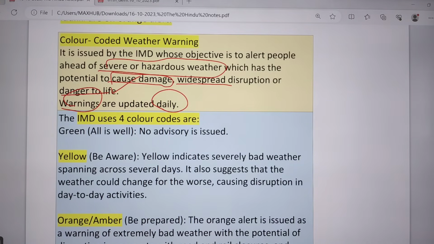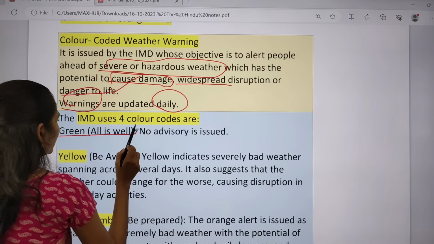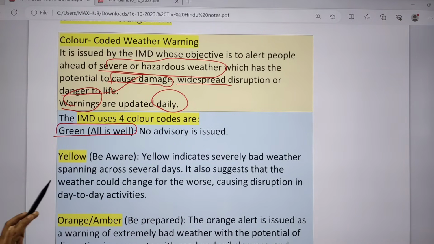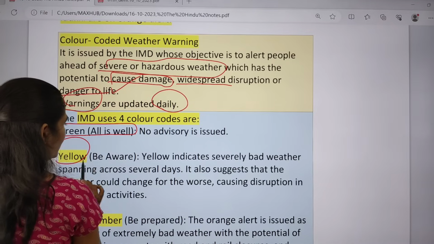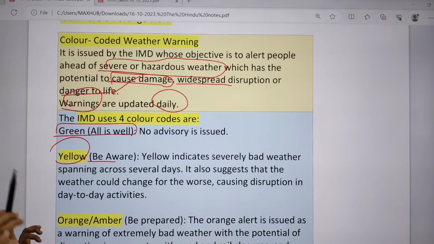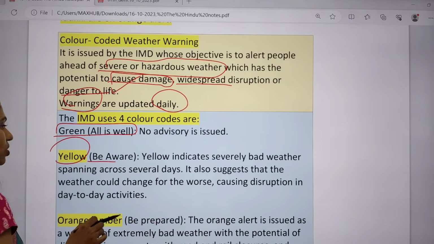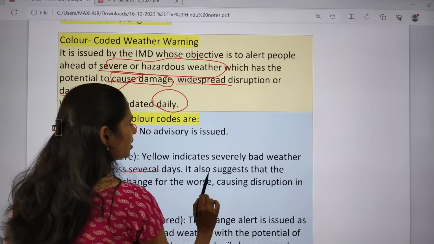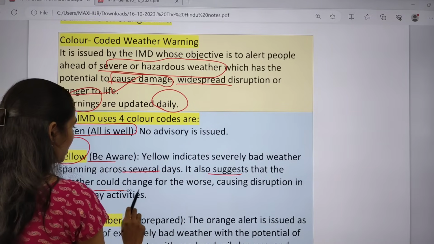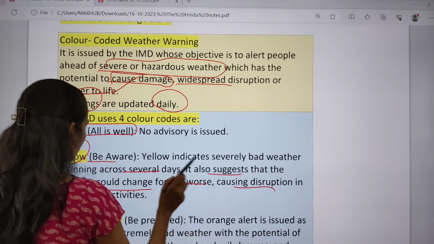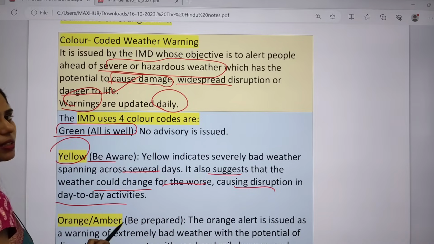And we have 4 color codes. The first one is green. Green means all is well, so you can do your work safely. And this one is yellow. Yellow means be aware. Yellow indicates severely bad weather spanning across several days. And this also suggests that weather could change for the worse, causing disruptions in day-to-day activities.